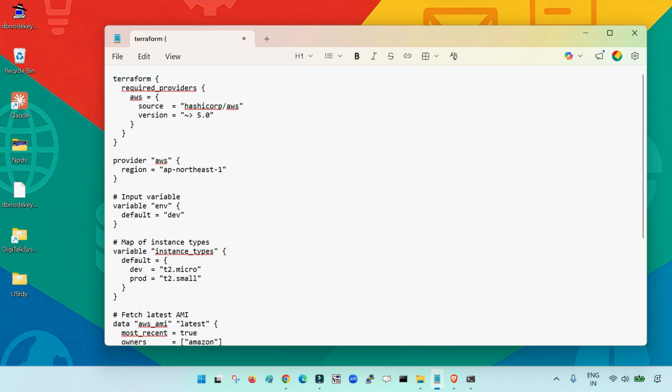Similarly, if you are going to manage your resources in the Azure cloud, then instead of AWS, you need to assign AzureRM here. Once you assign AzureRM, it will automatically download the corresponding plugin file for you. And how it works, let me show you with the execution.